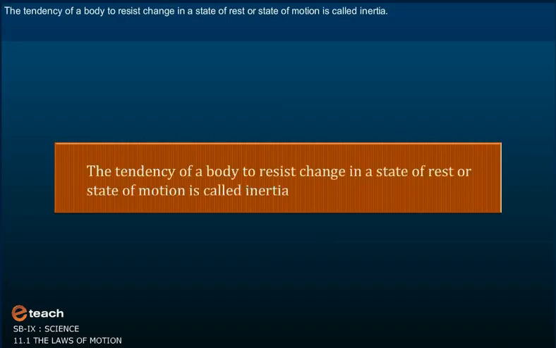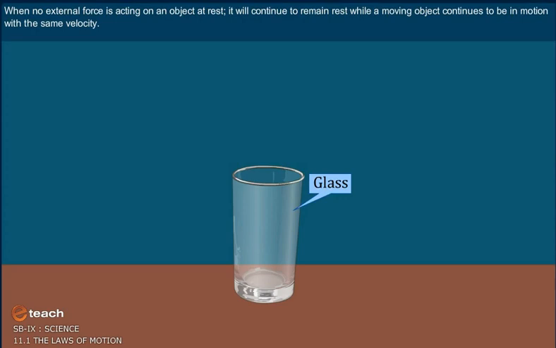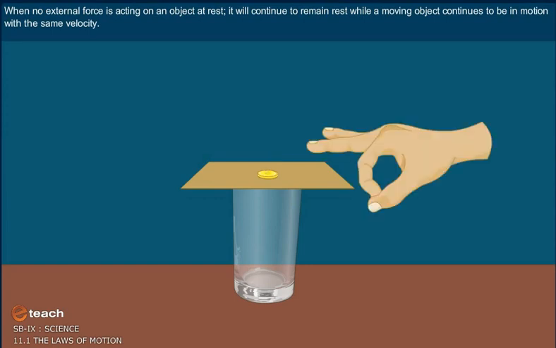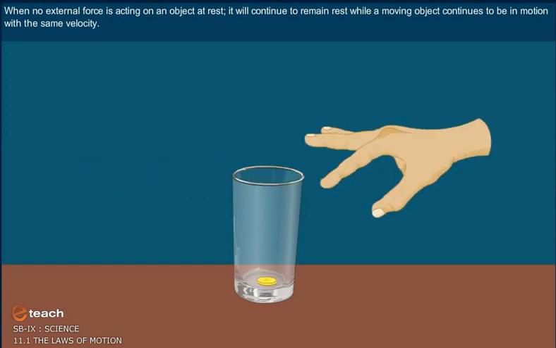The tendency of a body to resist changes in a state of rest or state of motion is called inertia. If no external force is acting on an object at rest, it will continue to remain at rest, while a moving object continues to be in motion with the same velocity.